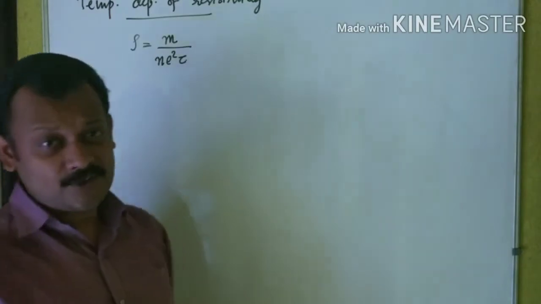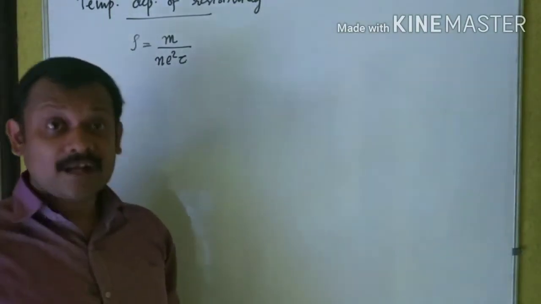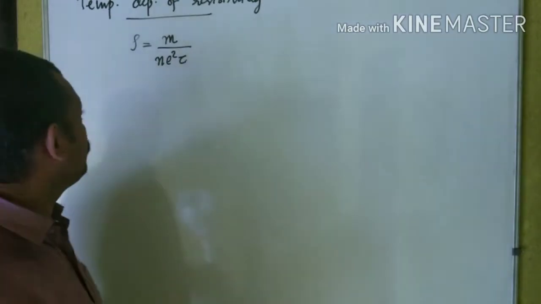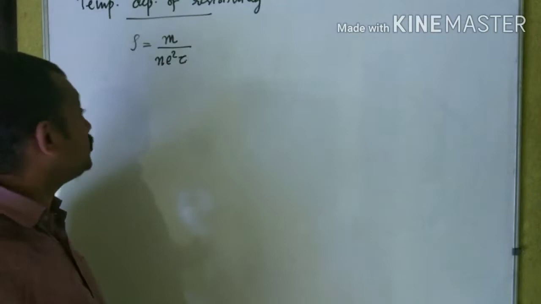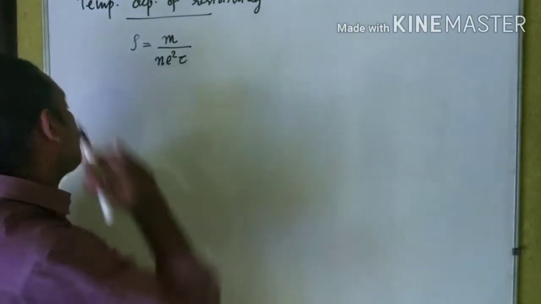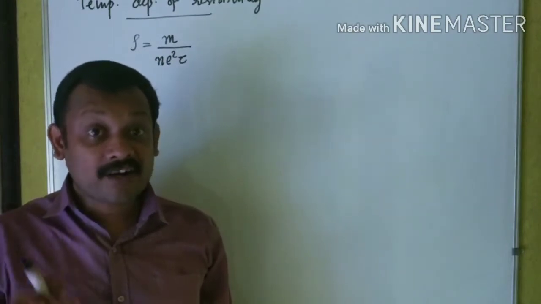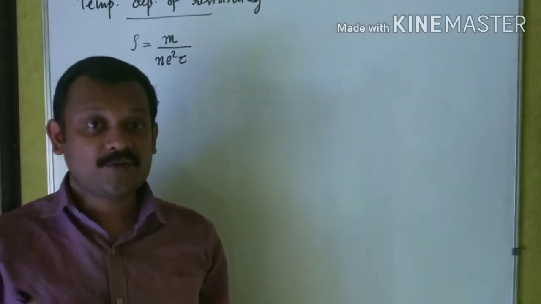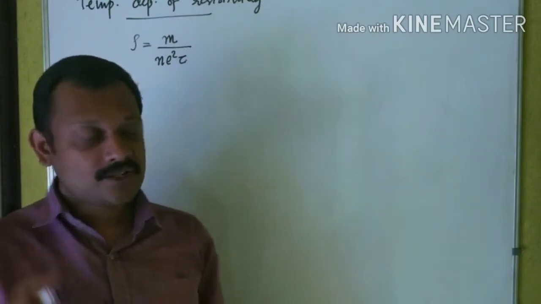Mass of the electron. What is n? Number density of free charge carriers. What is e? Charge of the electron. And tau, relaxation time or average time interval between two successive collisions, right?